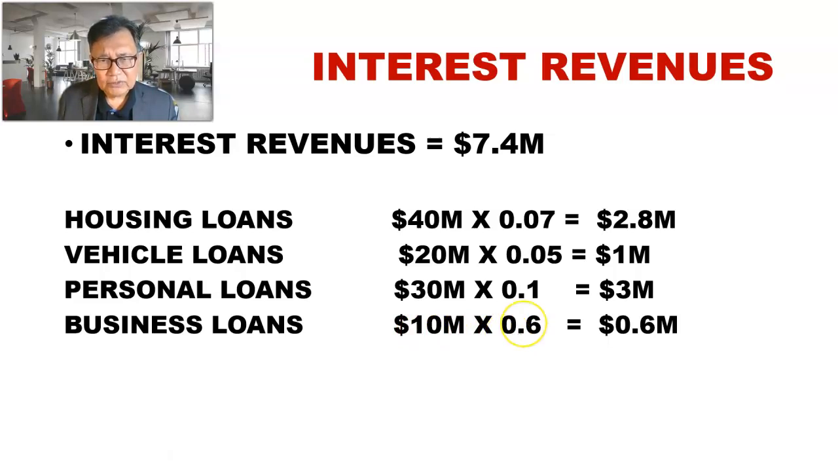It should be 0.06 times 10 million. That will give us 0.6 million. We add up all this interest earning. That will be 7.4 million.